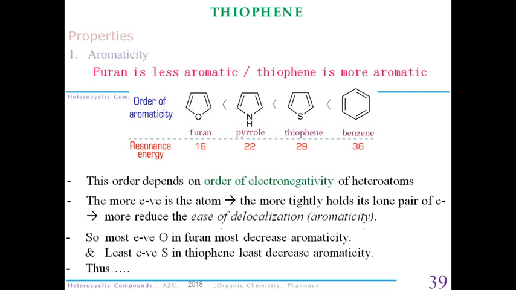So what is happening here? Here we have benzene that does not have any restraint in the delocalization of pi electrons. So it is the most aromatic. Then comes the sulfur.